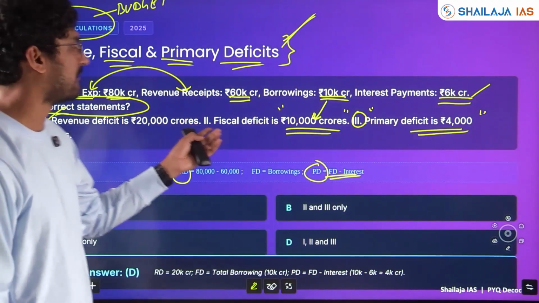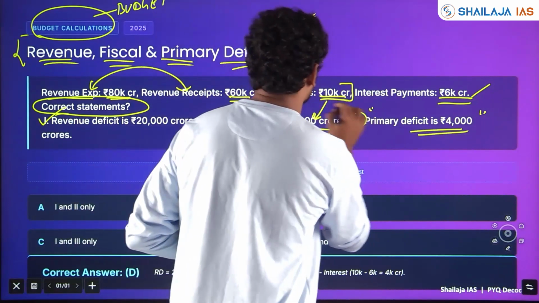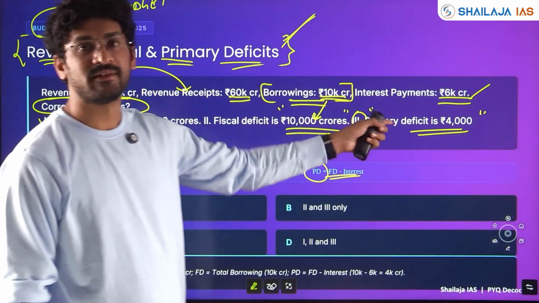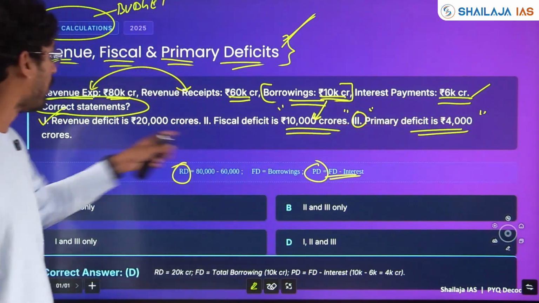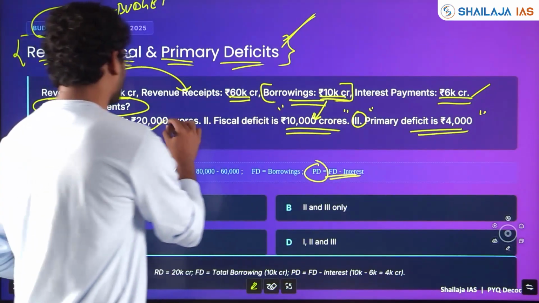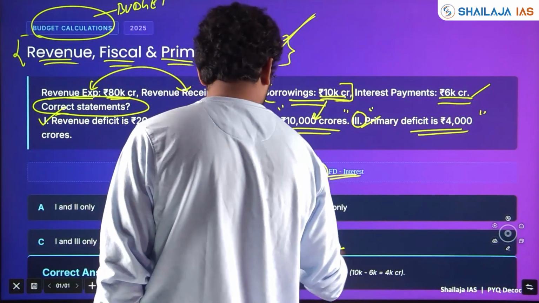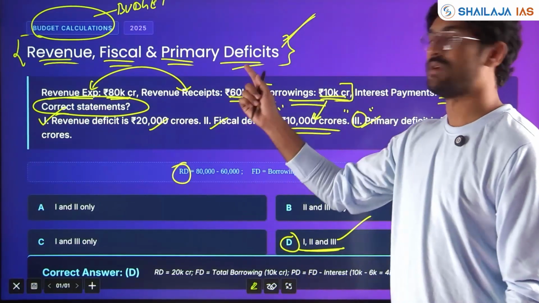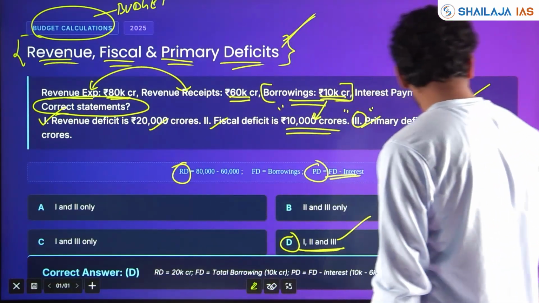We all know fiscal deficit is also the borrowing that the government has done. Revenue deficit is direct, and primary deficit is fiscal deficit minus the interest paid for the previous year loan. So all 3 statements are correct here: 1, 2, 3. So option D, 1, 2, 3, all are correct. Clear? You should have clarity on all this, then only you will be able to answer economy.